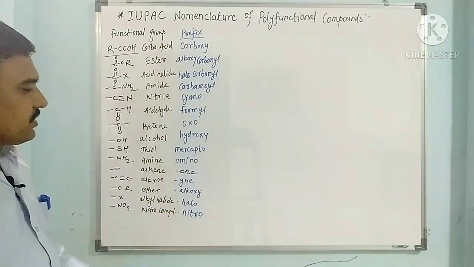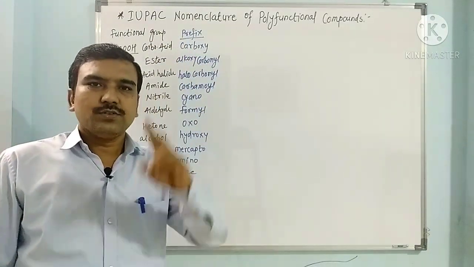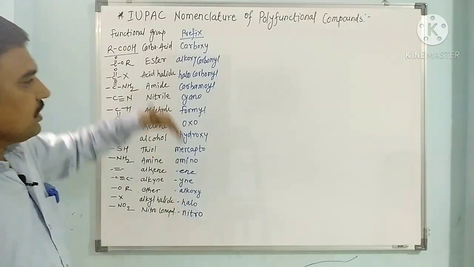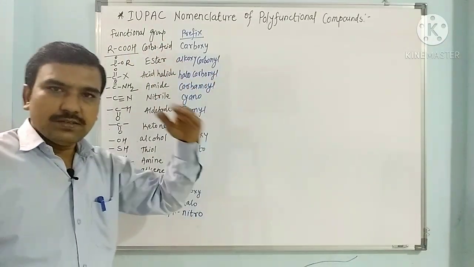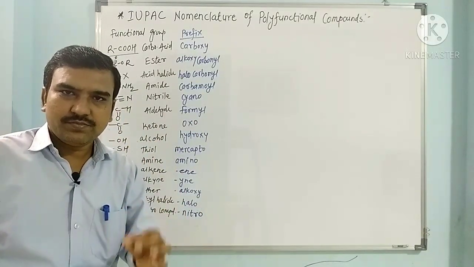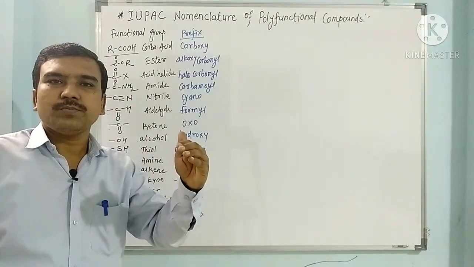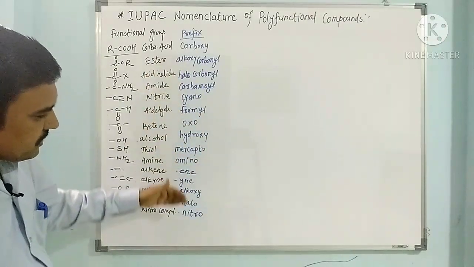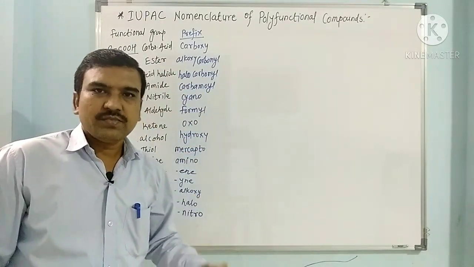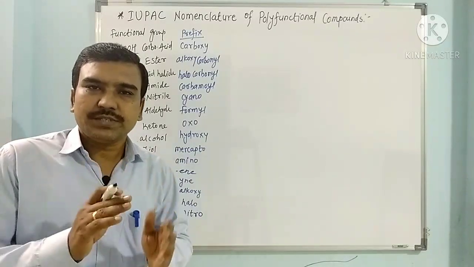So in this priority order, when two or more functional groups are present in the compound, the upper functional group, having greater priority, is considered as the main functional group of that compound, and the functional groups having lesser priority will be considered as substituents.